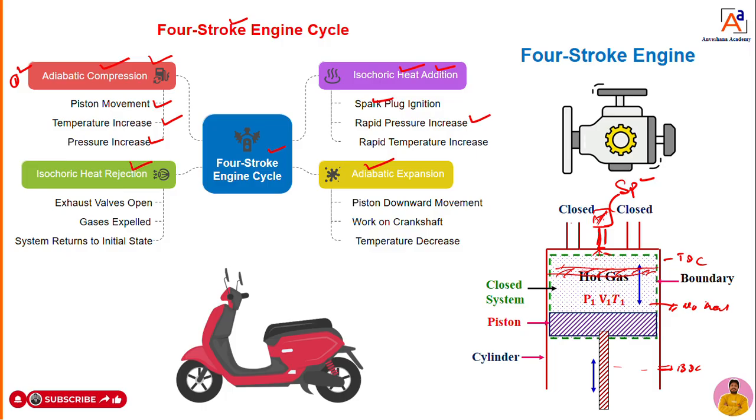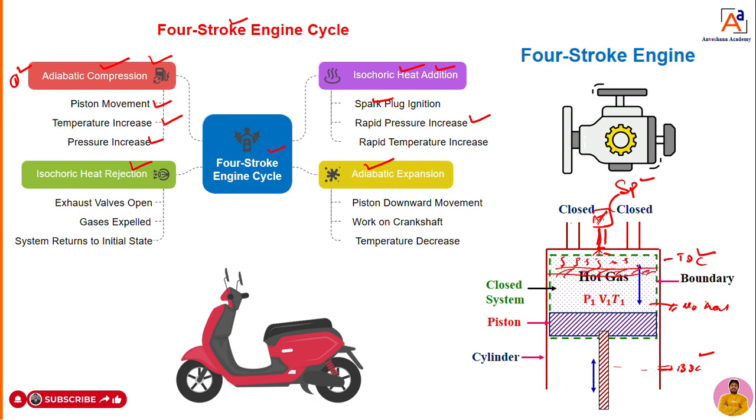That means there is a rise in the pressure. Not only pressure, the temperature of the air fuel mixture also gets increased suddenly. Pressure is raised, temperature is also raised. Because of that sudden rise in pressure and temperature, what happens? The explosive force is going to be created over the surface of the piston. Hence, the piston will start to move downward.